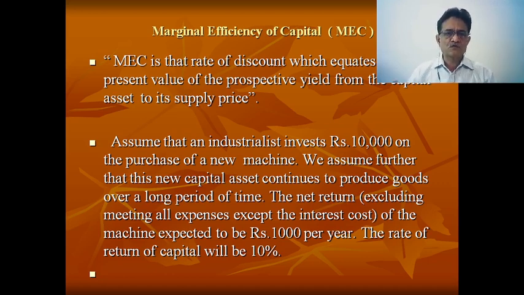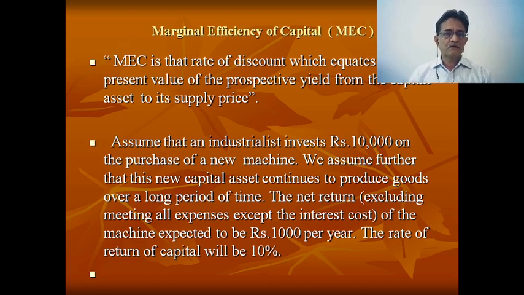But now I would like to switch over to the more efficient concept, that is, marginal efficiency of capital. Let me come back to that concept. It is that rate of discount. There is a basic difference between rate of interest and rate of discount.